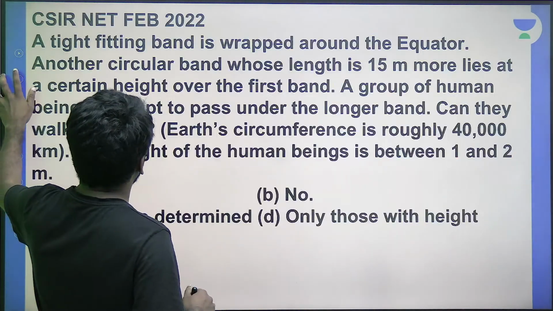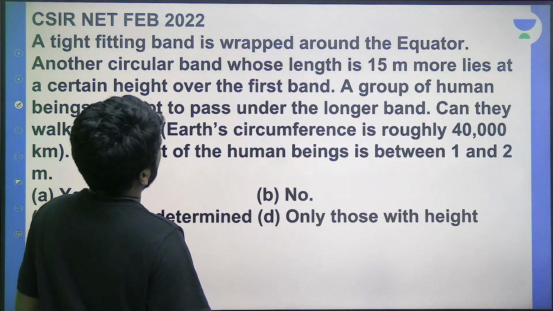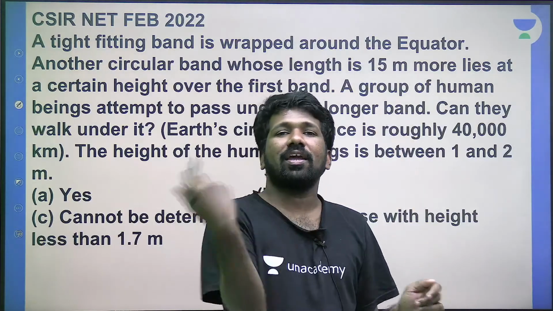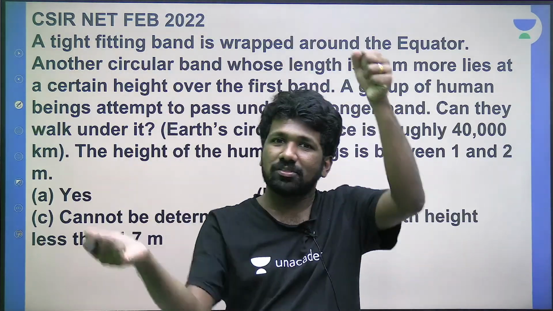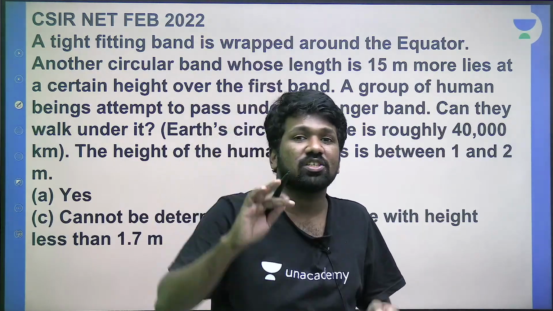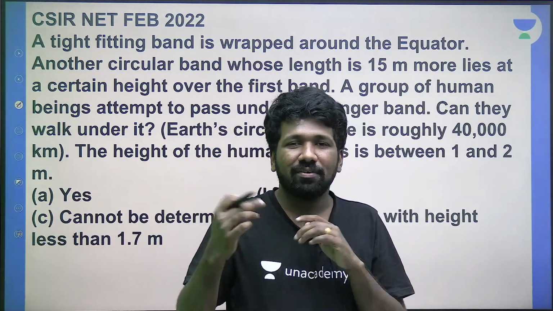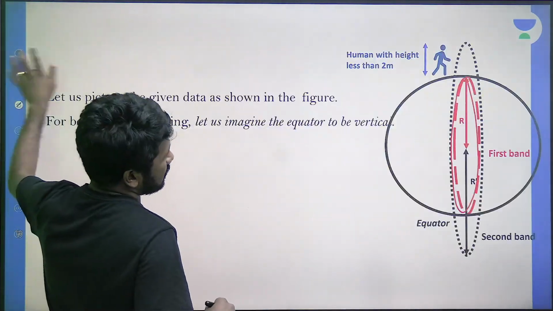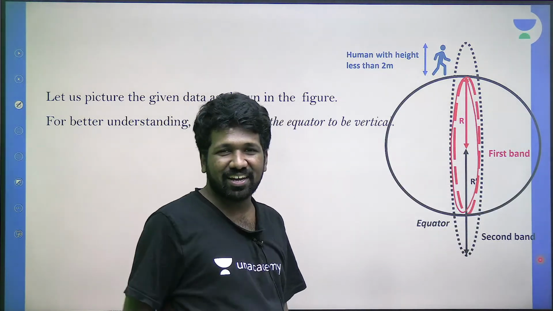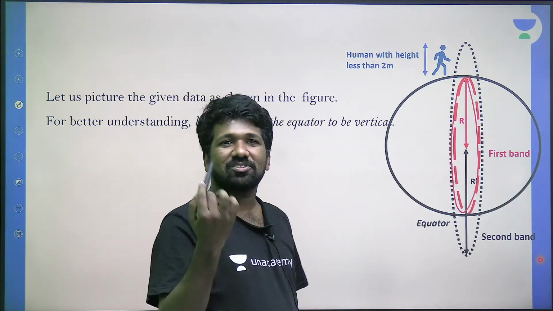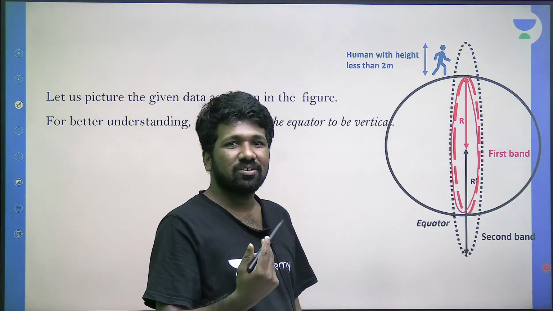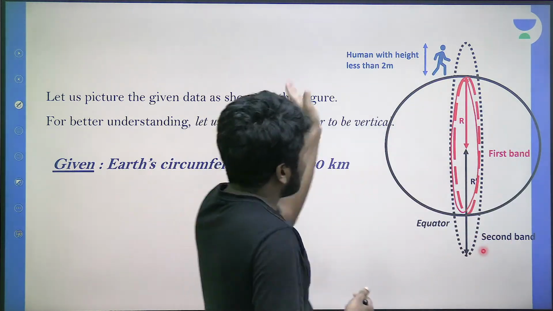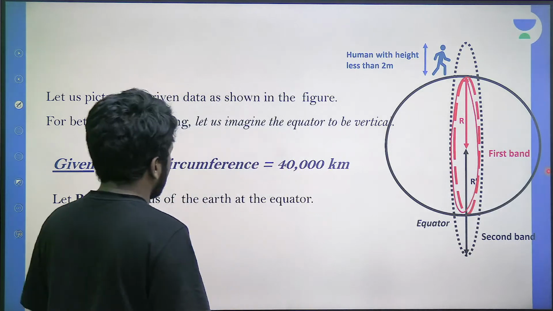The question is saying that a band is wrapped around the equator. If you place the Earth like this, I can interpret the equator like this, but I am twisting it and understanding the equator like this to properly understand, because otherwise the horizontal and vertical direction will confuse us. That is why I am drawing the picture like this. It is all relative, right? The equator being like this does not mean it is always like this. You can think of the equator as the center. So I am thinking of it as vertical so that the passing of human beings can be interpreted correctly.